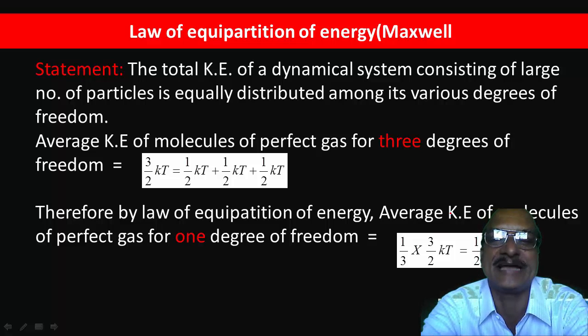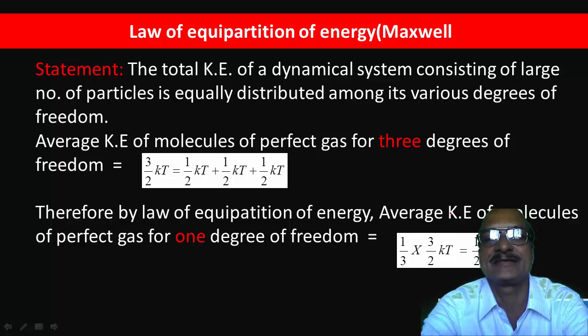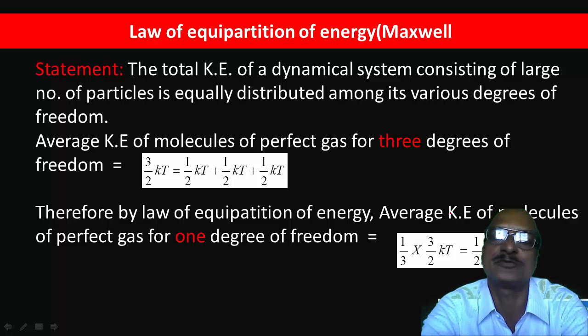As we have seen, in the three-dimensional case the gas molecules may move along the x-axis, y-axis, or z-axis, which means the gas molecules have 3 degrees of freedom.